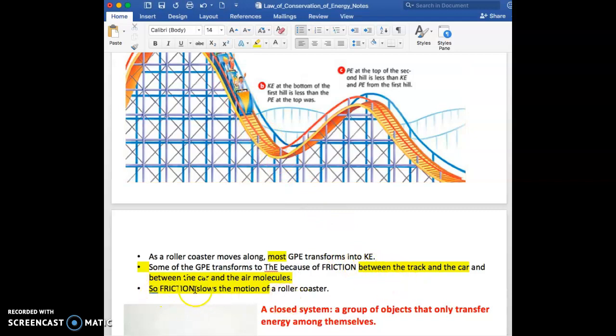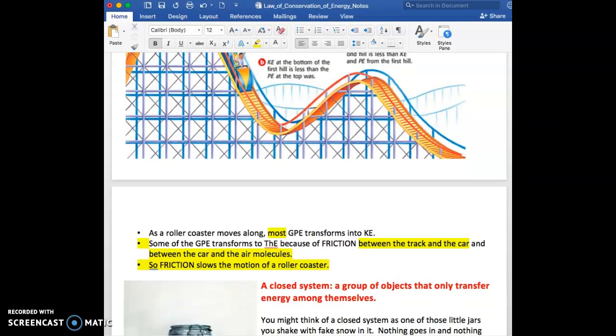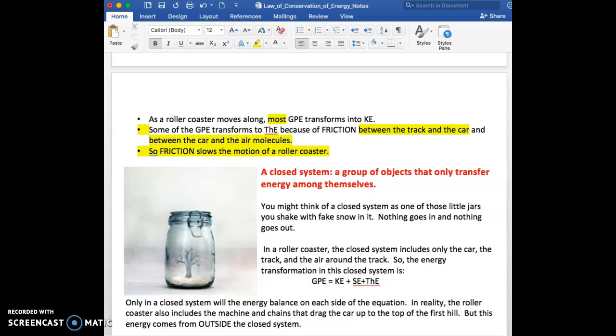So friction slows the motion of the roller coaster. I'll go ahead and highlight that whole thing. It acts to slow down the speed and the energy of the roller coaster. Okay, another vocabulary word: a closed system. I'm going to highlight that.